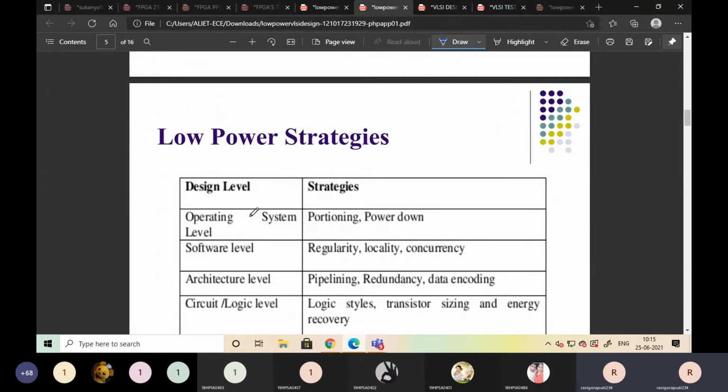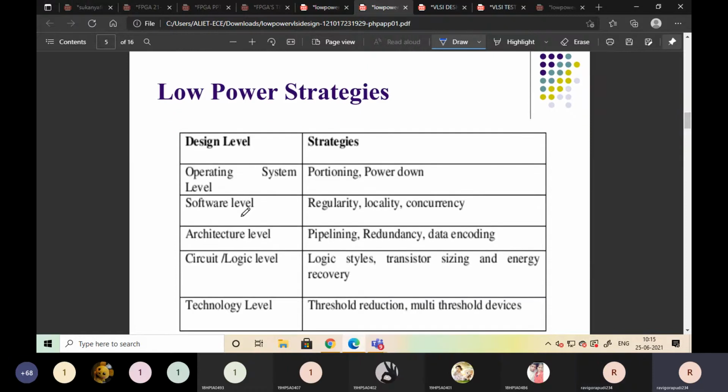Low power strategies: a low power strategy is nothing but how we get low power.